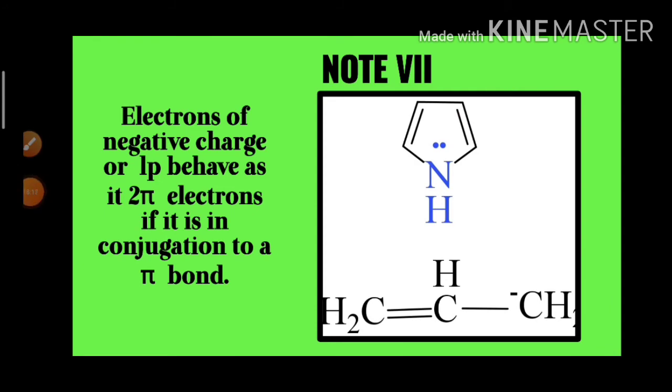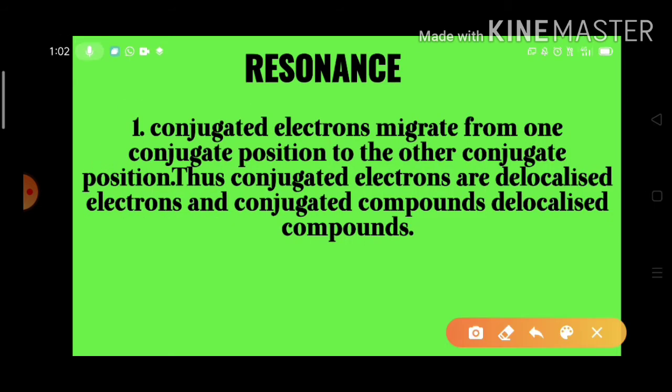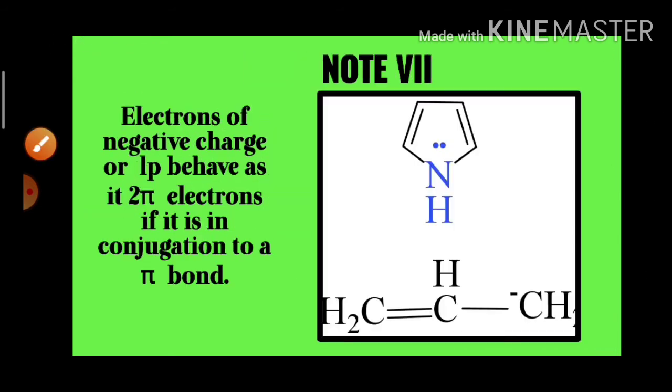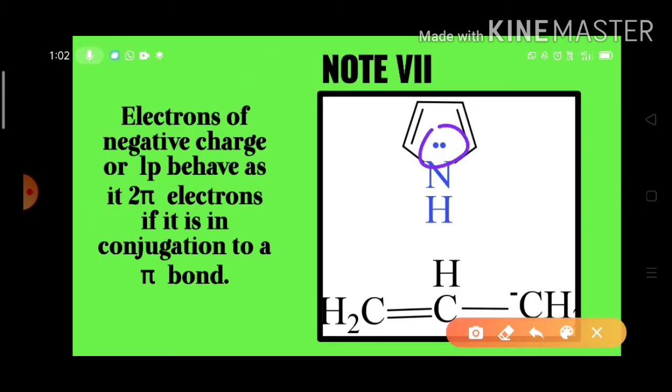So we consider this lone electron pair as a pi bond only.